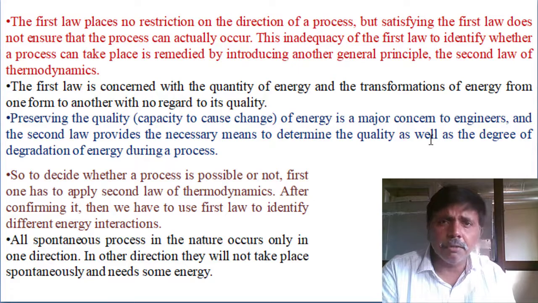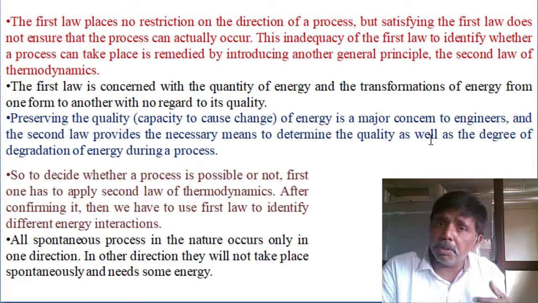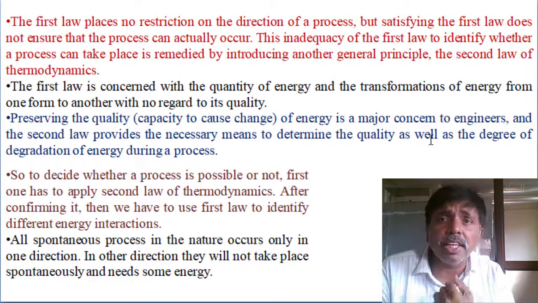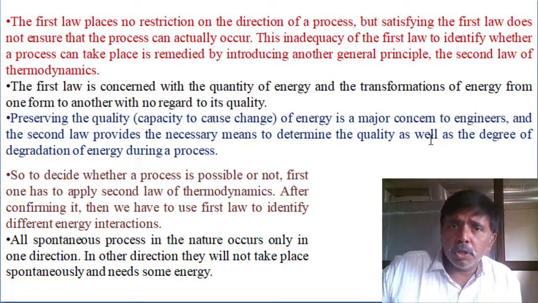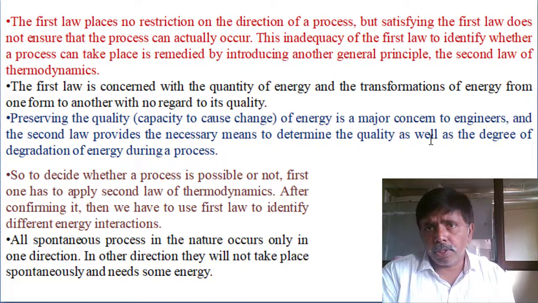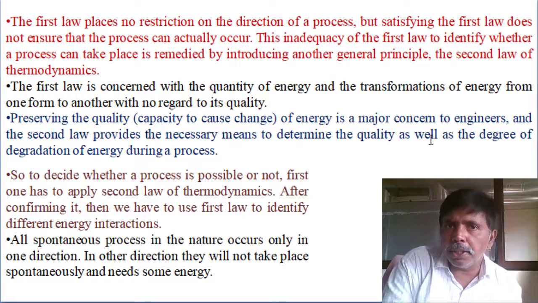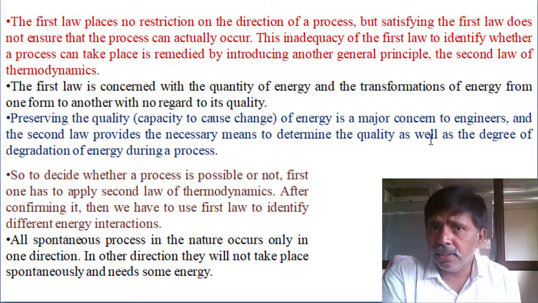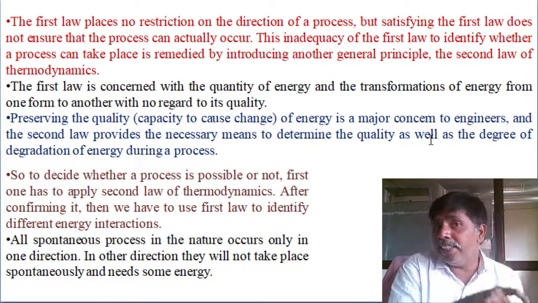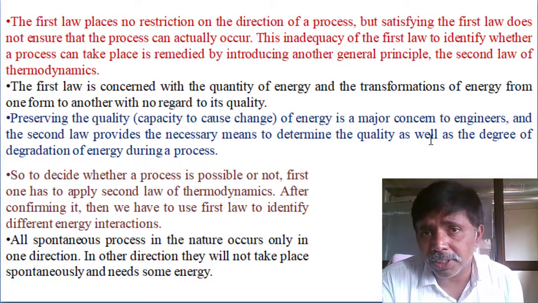Second, quantity. In the first law of thermodynamics we deal only with quantity. But at the start of thermodynamics itself I mentioned that different types of energy exist. 1 kilojoule of coal energy is not equal to 1 kilojoule of electrical energy in quality. Why? Because electrical energy I can use directly. If I want to use coal energy, first I have to convert it to electrical energy. The conversion efficiency is 40%, so a 60% reduction is there. So the quality and degradation of energy, and the direction in different processes, are not discussed in the first law of thermodynamics.